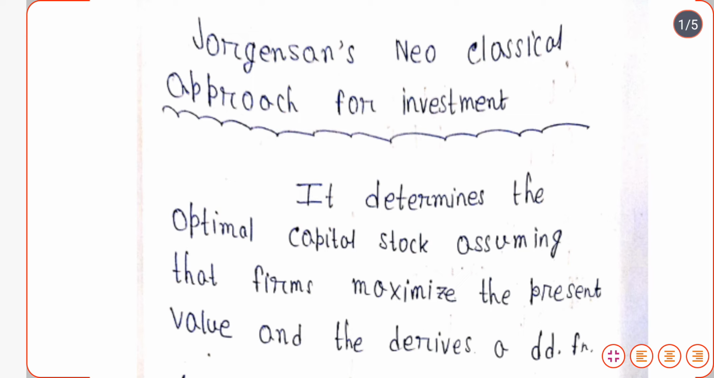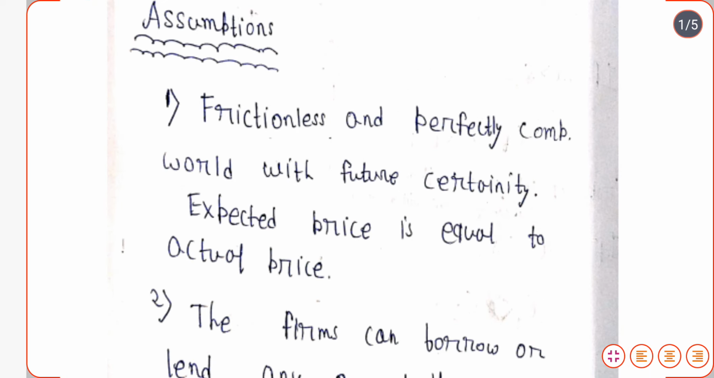So what is the basic objective of Jorgensen's neoclassical approach for investment? That is to determine the optimum capital stock, assuming that the firms are trying to maximize the present value and to derive a demand function for the firm. Now there are some assumptions regarding Jorgensen's neoclassical theory for investment: that there is perfect competition in the economy and there is future certainty in the economy.